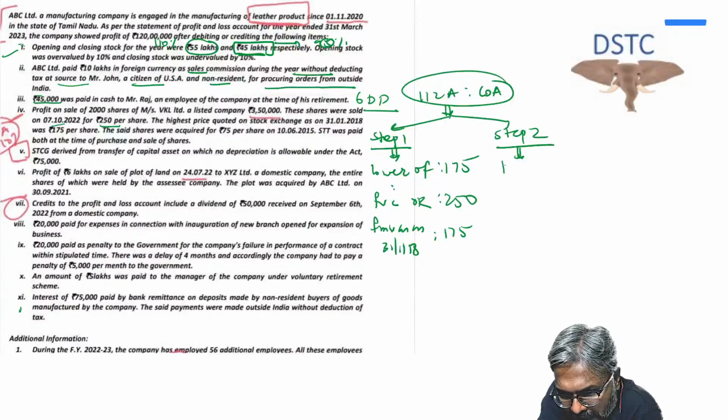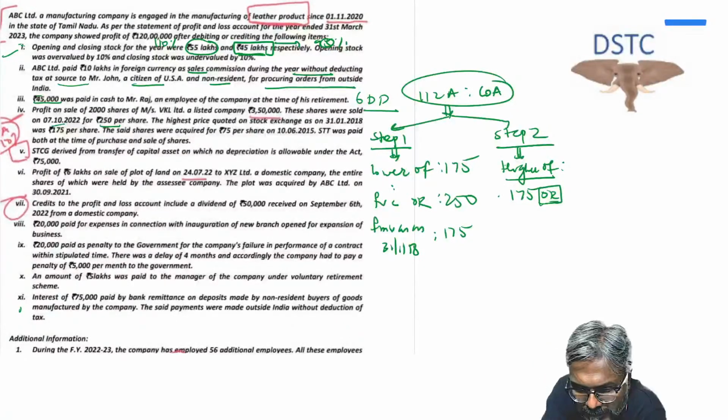So step 2 would be higher of. Step 2 is what? Higher of what? 175. And this 175 would be compared with what, students? Quickly!